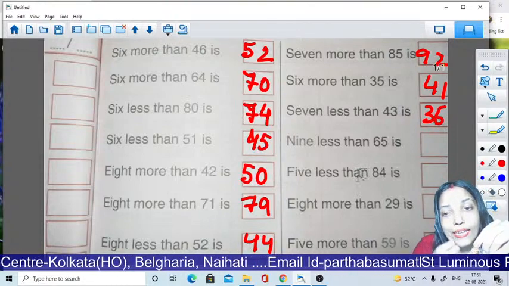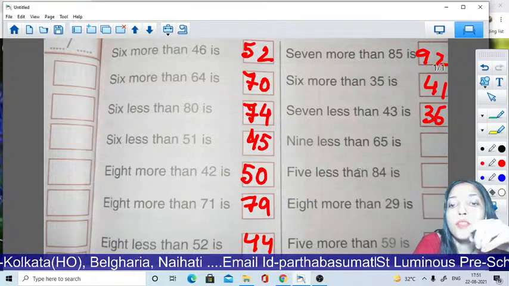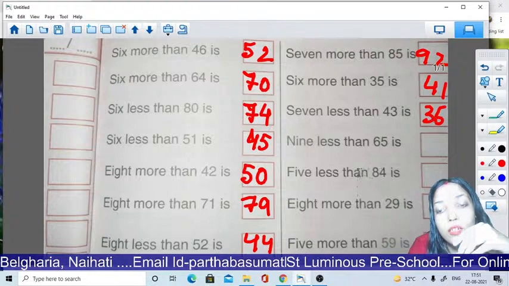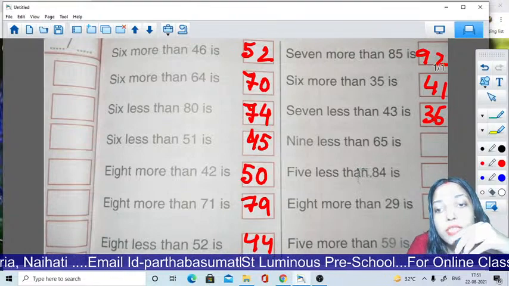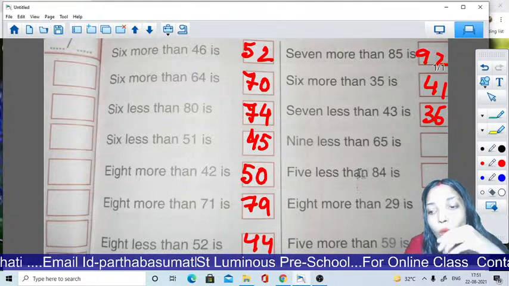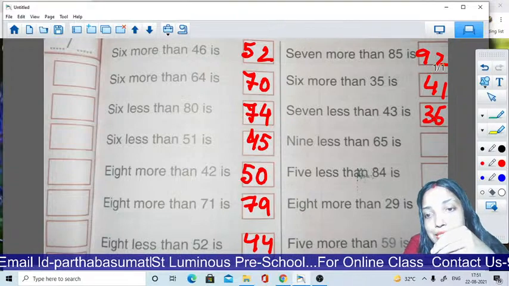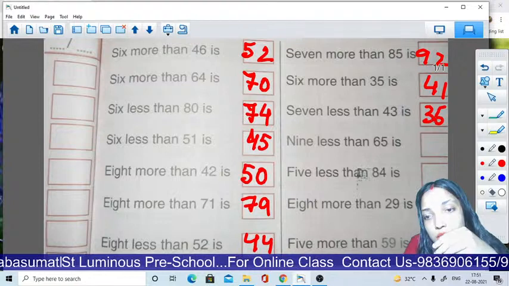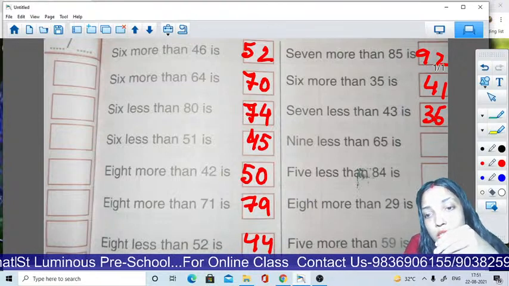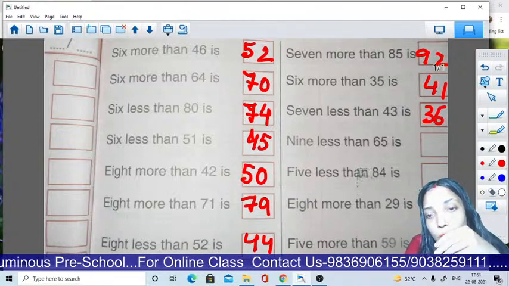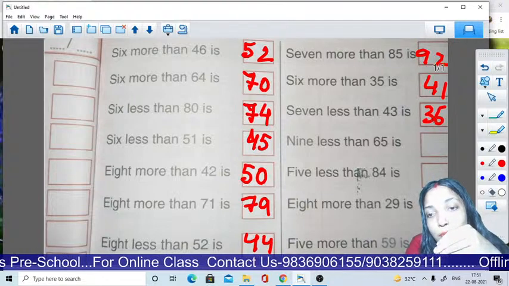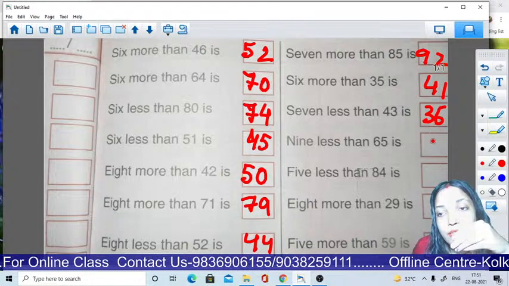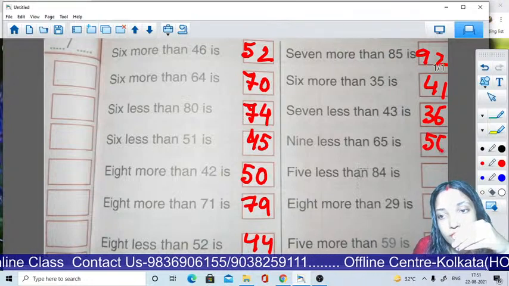9 less than 65. What will be the answer? Now backward counting. 65, before 65 we all know 64. 64, 63, 62, 61, 60, 59, 58, 57 and then 56. Clear?